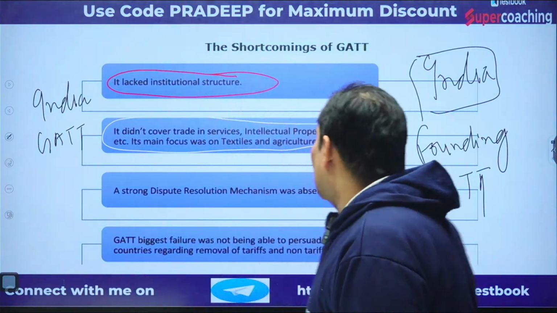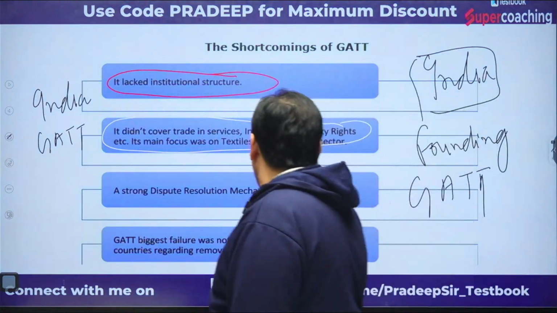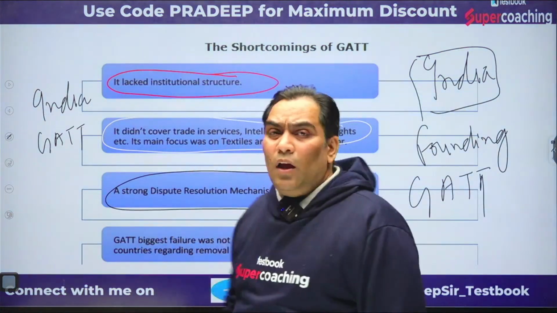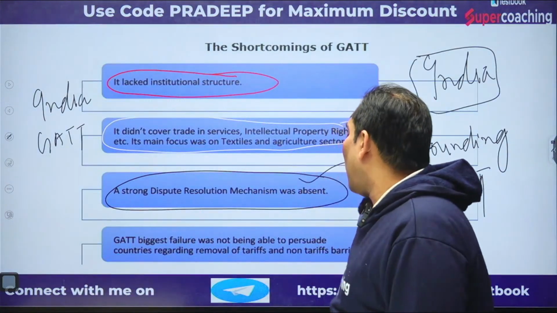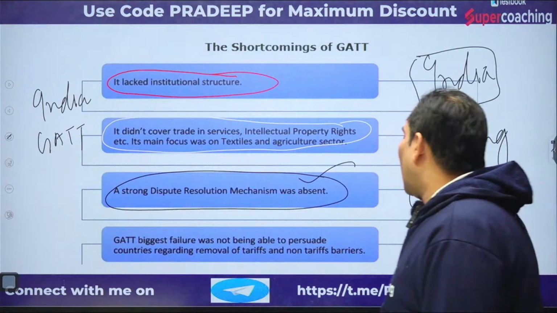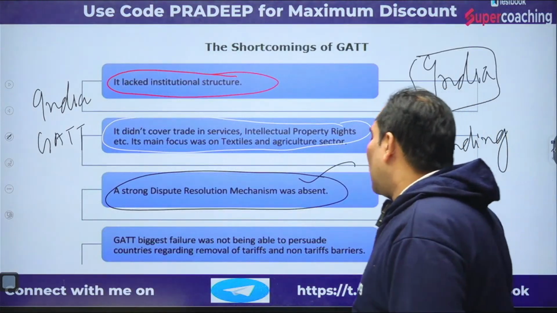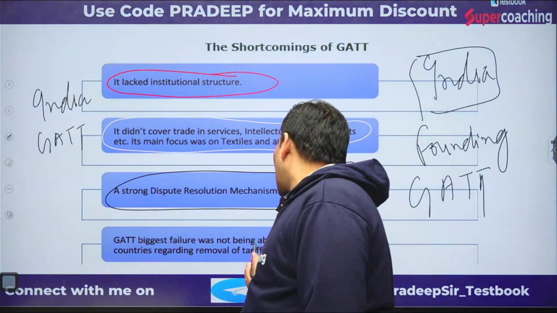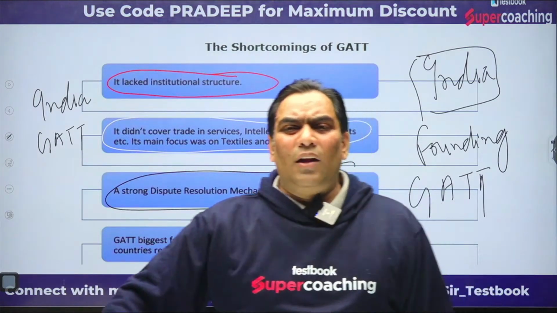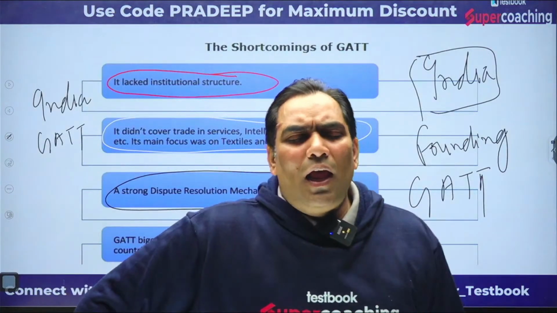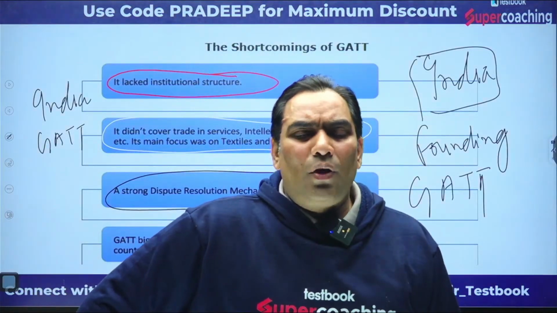Because of that, they did not have any dispute settlement resolution mechanism. And GATT's biggest failure was that they were not ready to remove the tariffs and non-tariff barriers, okay. We will discuss what tariff barriers are, meaning taxes imposed on import and export.